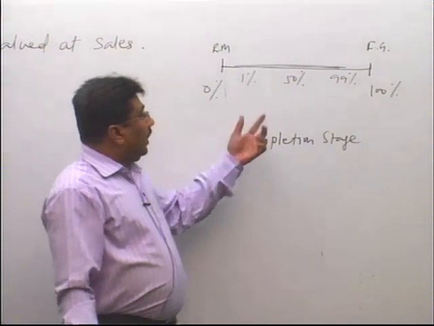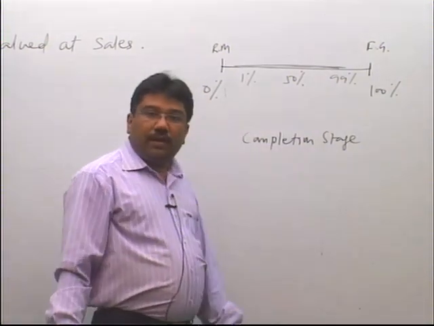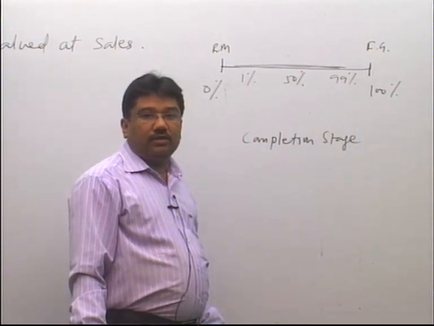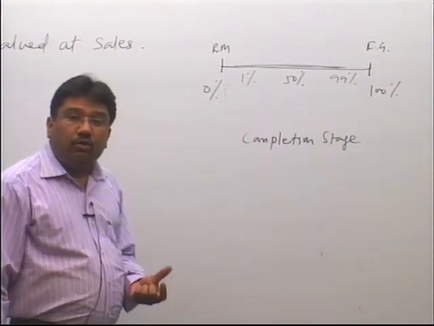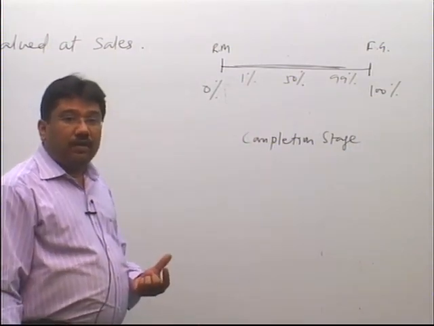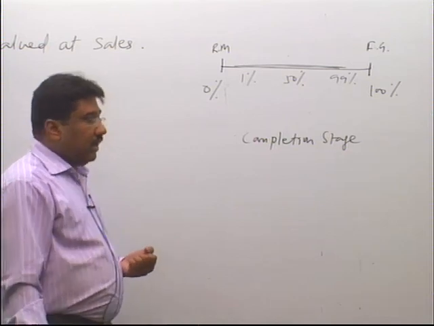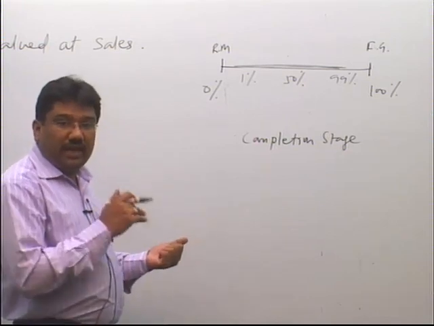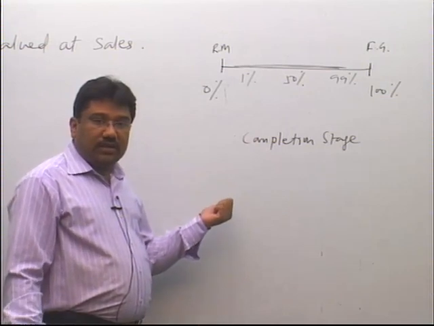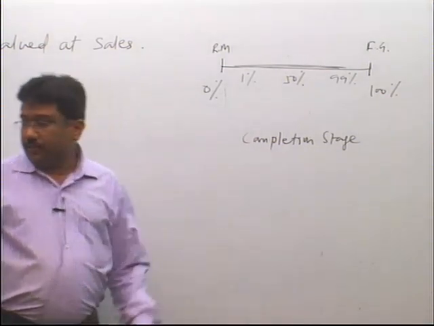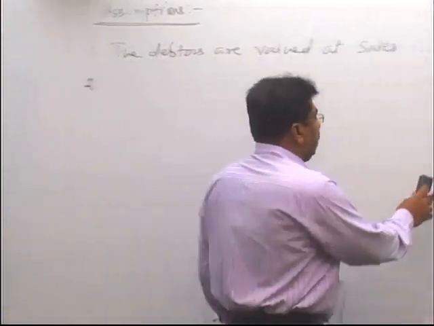So, regarding this completion stage of WIP, we will make an assumption, because when we find out the value of 1 unit of WIP, we need the completion stage. If it is given in the question, then take it, but if it is not given, then you have to assume. So, for completion stage, we are assuming that